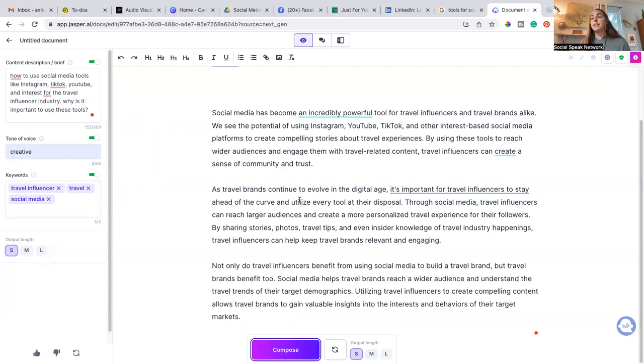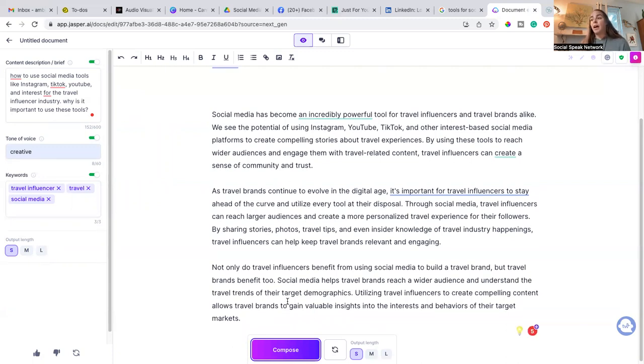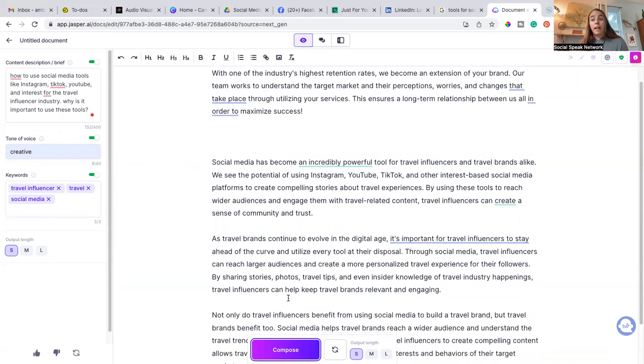So right here, in less than 10 seconds, we have 3 paragraphs that we can either create a blog out of, or we can use these for social media posts. So this is just such a great tool.